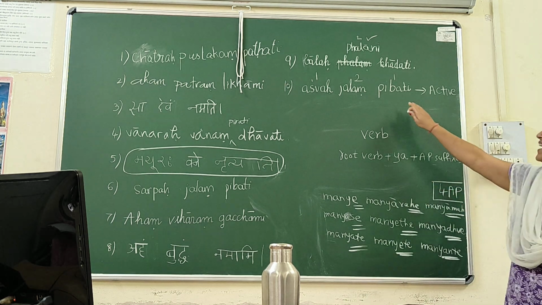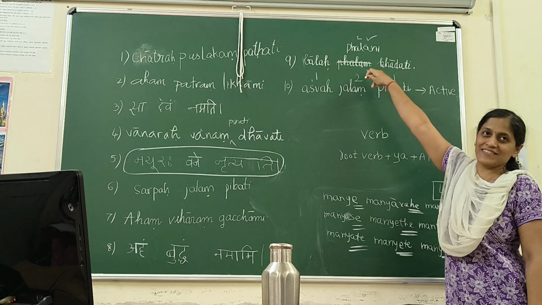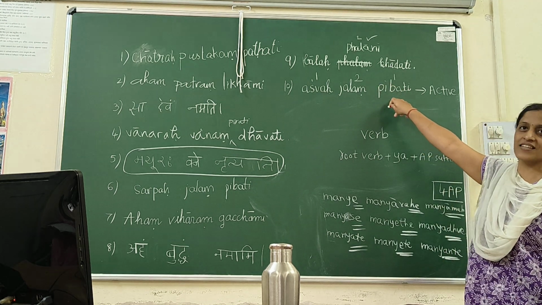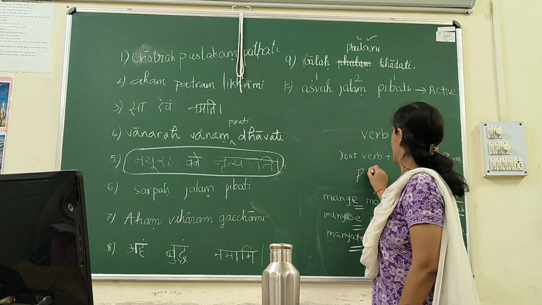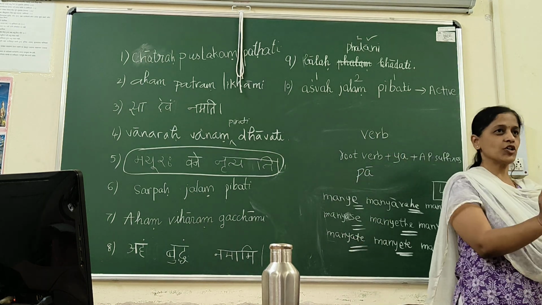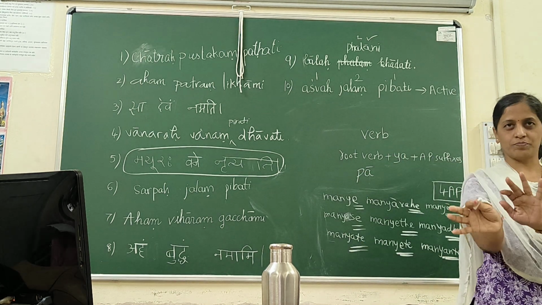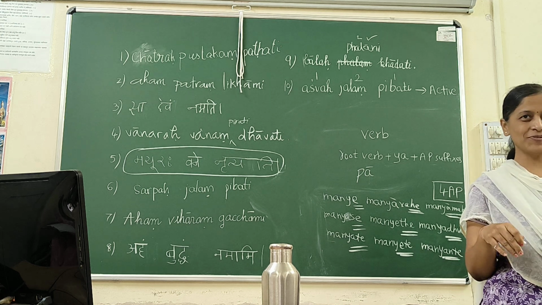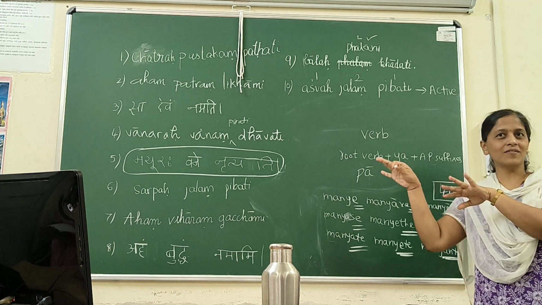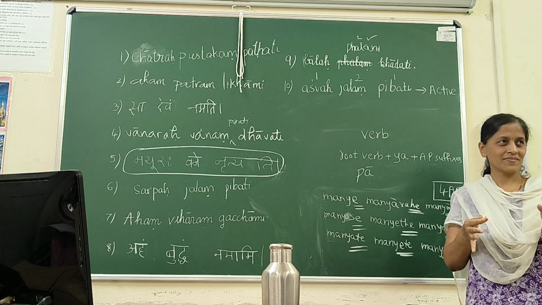But in some cases, why did I change this sentence to that sentence? Now you will understand. In pibati, what is the root verb? Pa. Actually, the root verb is pa, which changes to pibati. Now, in case of passive, we don't go to pibati. We stick with pa.